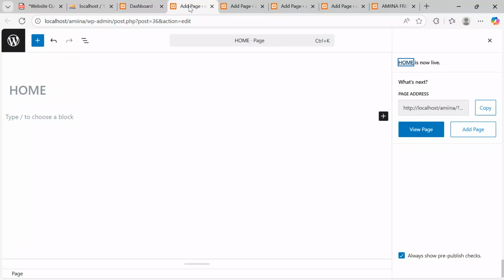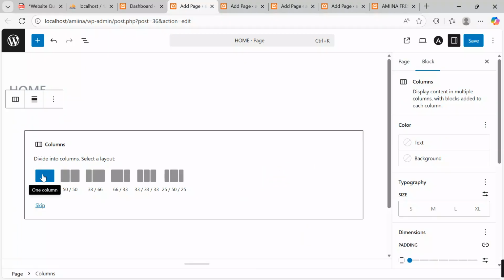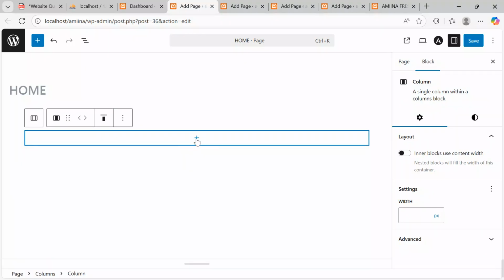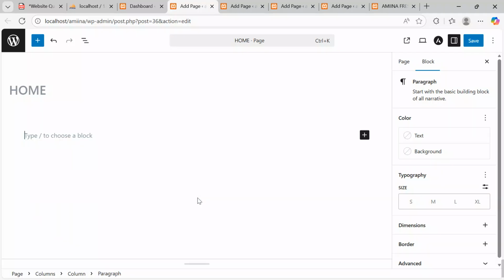On the home page, I'm going to start with a simple cover. Come over here, come to the add block button over here, click onto it. I want to start with a column. Column over here, one column. I want to start with one column, and in this, I want to put a paragraph, hit and then say add paragraph. Then they'll give us an option where to put the paragraph.